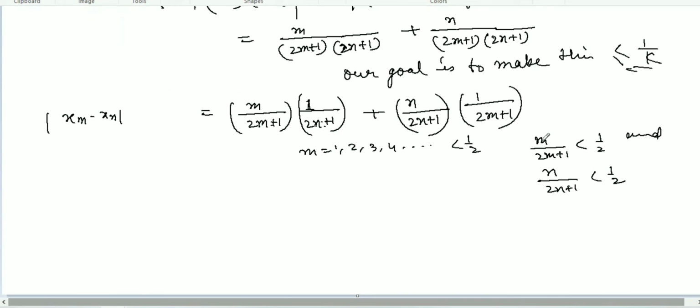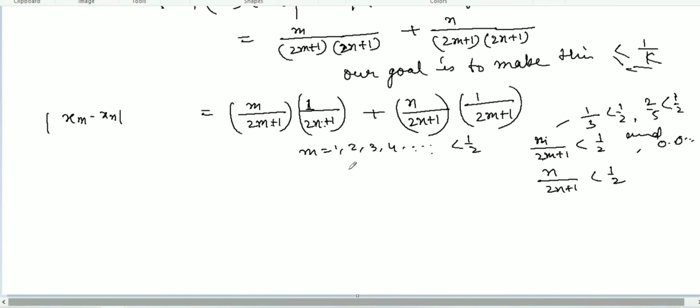Try to check: 1 over 2 plus 3, so 1 over 3, which is less than half. If you substitute 2, so 2 over 5, which is also less than half. If you go to higher numbers, it will be nearly 0 point something. So we can remove this from here.